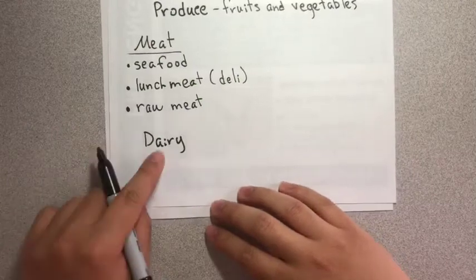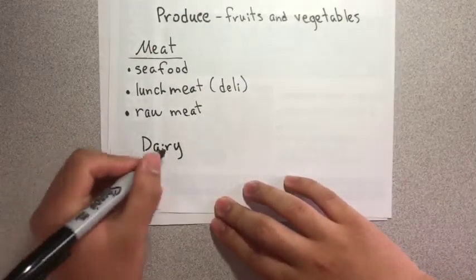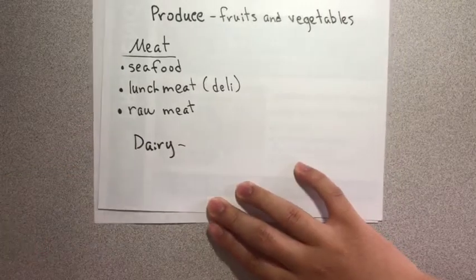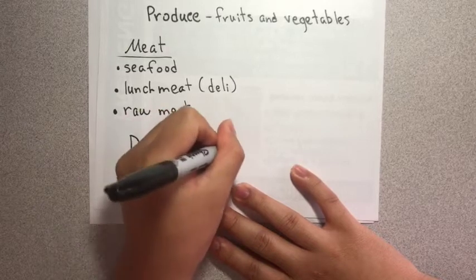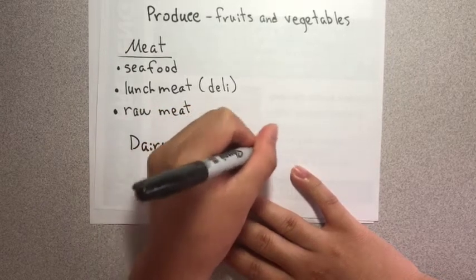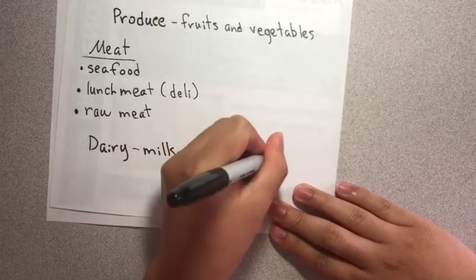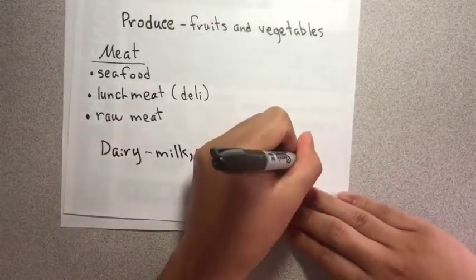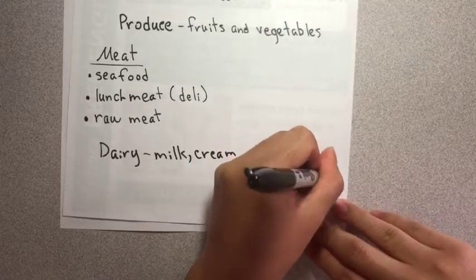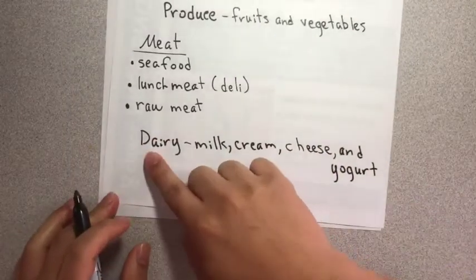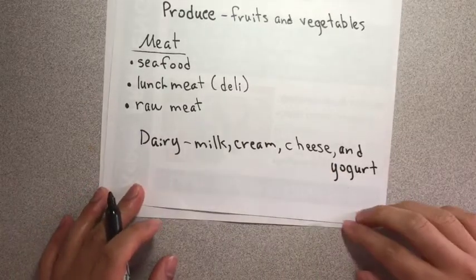Okay, now let's talk about dairy. Dairy is a food category, a food group. So what is dairy? Dairy is milk, cream, cheese, and yogurt. So dairy is milk, cream, cheese, and yogurt.